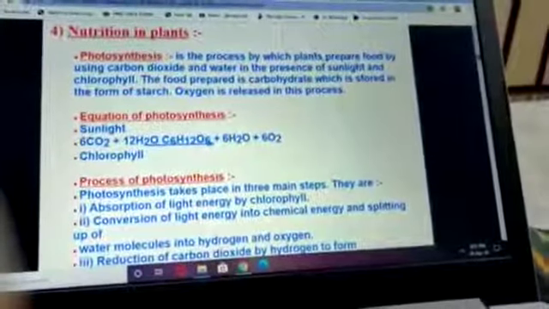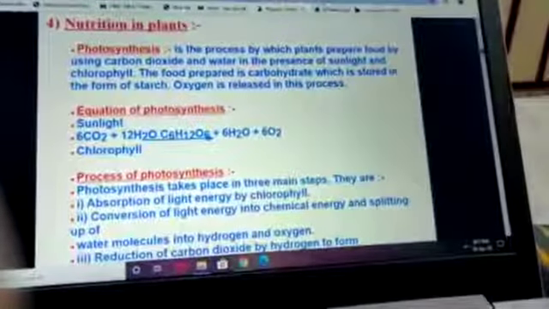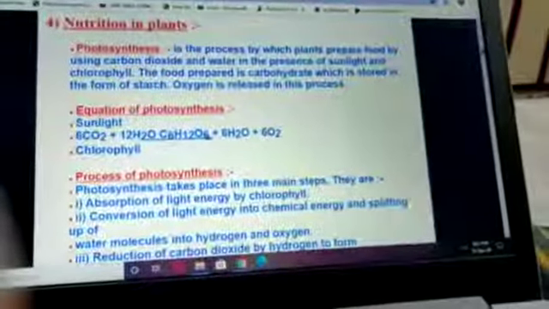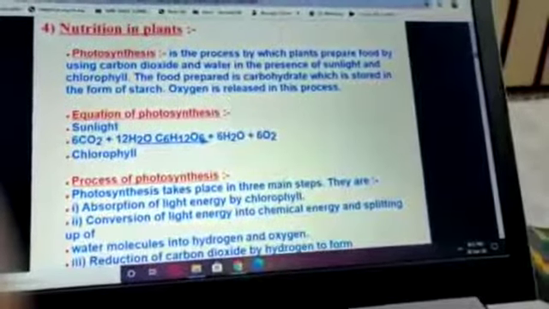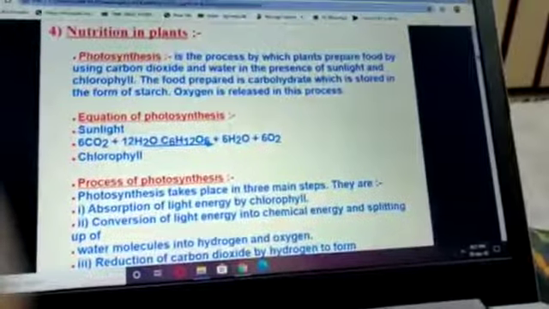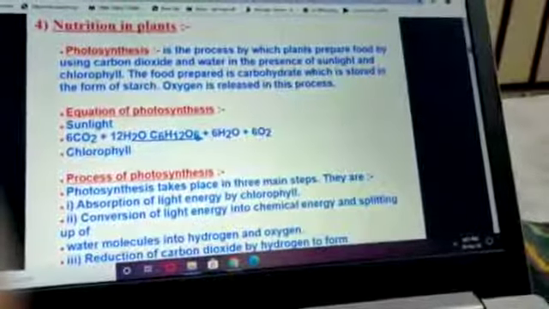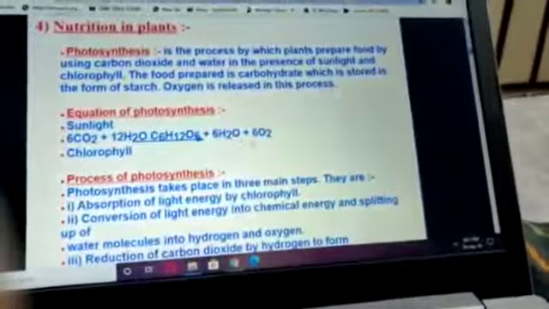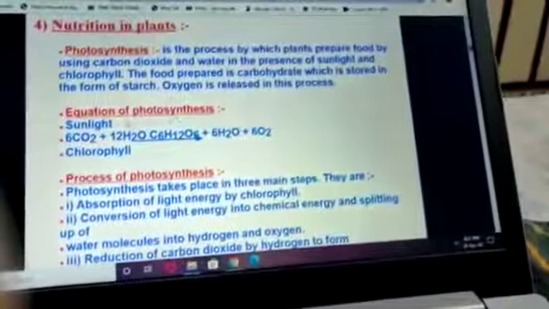Now, the end product of this photosynthesis: you are able to see the chemical equation here. 6 molecules of carbon dioxide combine with 12 molecules of water, giving C6H12O6, that is nothing but glucose, and water molecules as well as oxygen are given out. Is it clear?